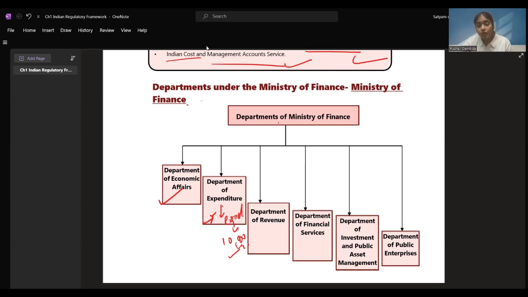They are given the amount. How these 10,000 crores are spent by them, in what areas, in what duration they have spent, all these things are checked by the Department of Expenditure, right? Then we have the Department of Revenue.